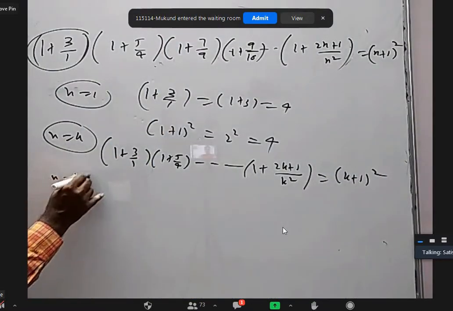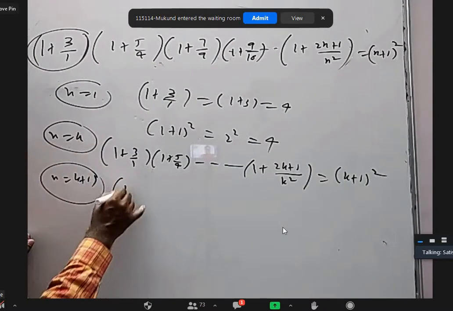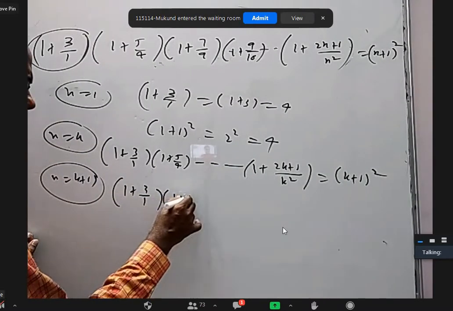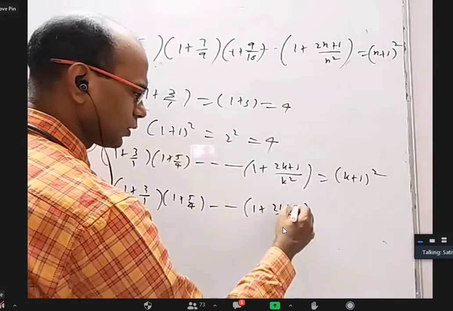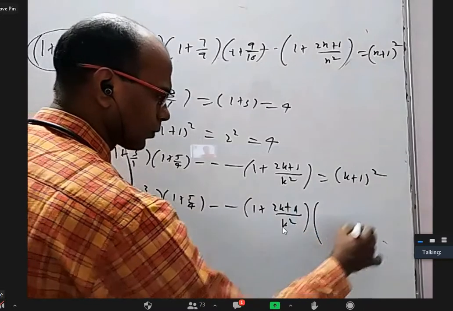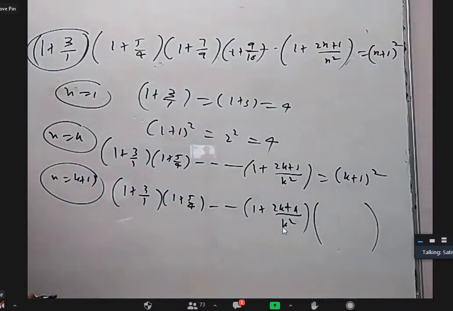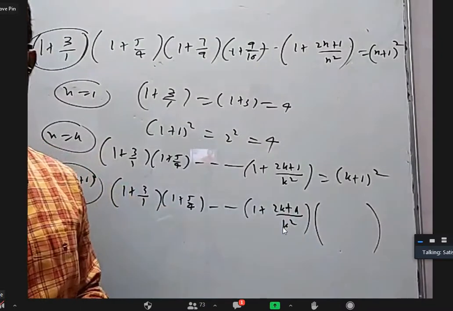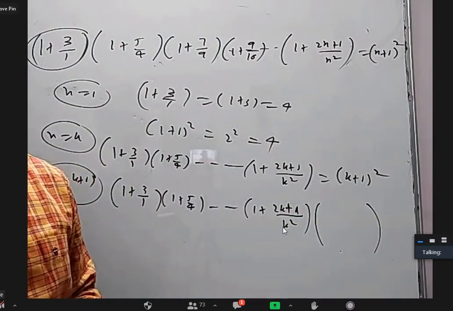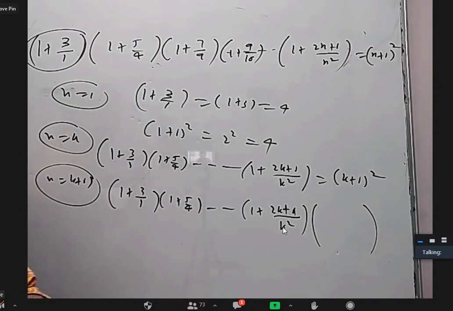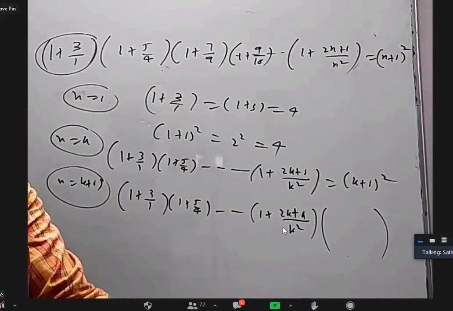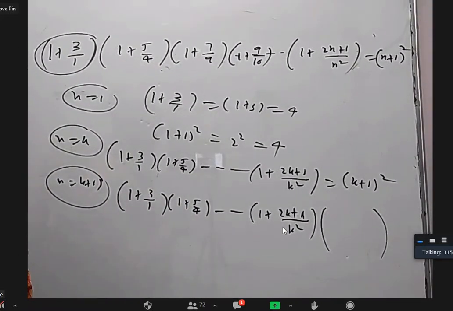For n equal to k plus 1, let us see what the LHS is first of all. (1 plus 3 by 1)(1 plus 5 by 4) up to (1 plus (2k plus 1) by k square). Nandakishore, what do you think will be the next term? Nandakishore? Sir, can I say, sir? Yes. What do you think will be the next term? Sir, 1 plus (2k plus 3) by (k plus 1) whole square, sir.